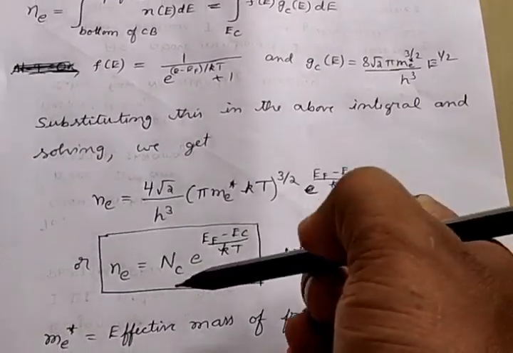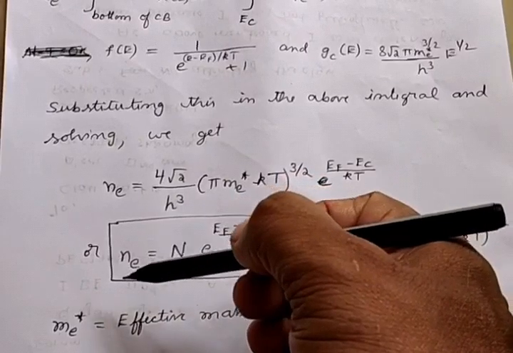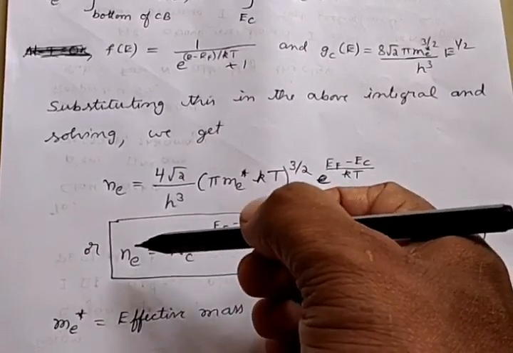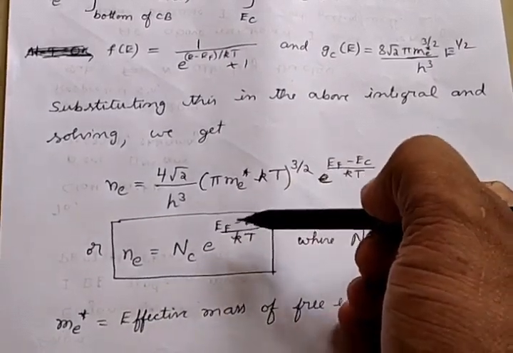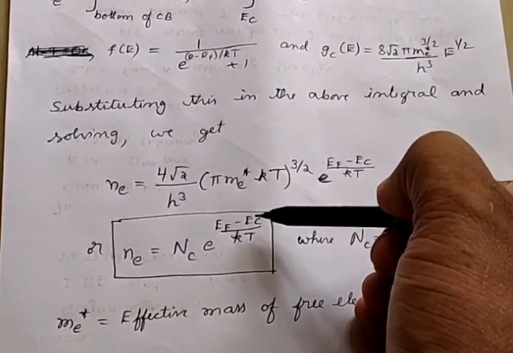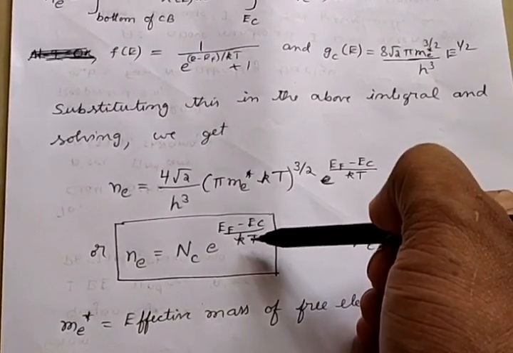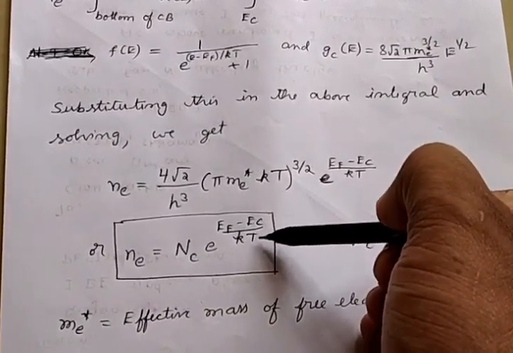Okay. So what we see here is that the electron concentration or electron density depends upon EF minus Ec, or you can say it is proportional to the energy gap between the valence band and conduction band, and also it depends upon the temperature factor T.